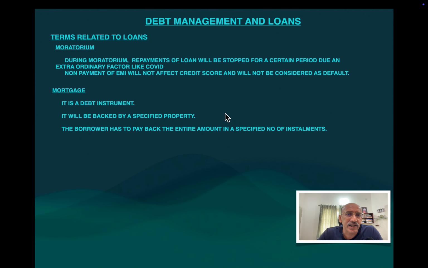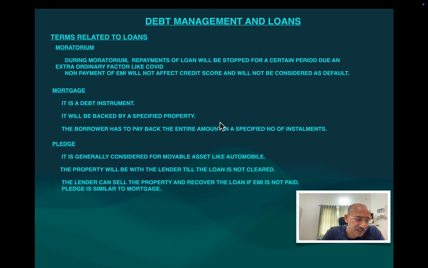The next is mortgage. See, mortgage is very common. Mortgage is a concept wherein, suppose you want to buy a house, the bank will say, okay, we will give you a 50 lakh loan for the house which you are purchasing, but the house will remain in the name of the bank. Suppose you are taking a loan from the State Bank of India, State Bank of India says, I will give you 50 lakh, but the house will be in the name of the State Bank of India. Once you finish the loan, the bank will give back all the original documents, and you can get the house transferred in your name. So this is known as mortgage. This is a common concept. Most of the people, 99% of housing loans, are raised like this only.